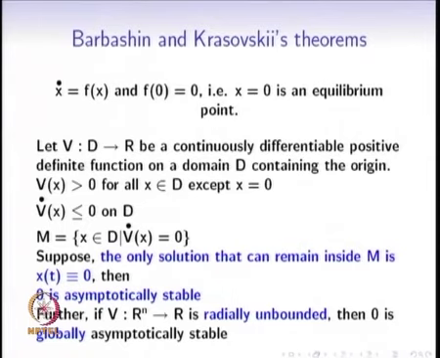This particular theorem we already saw for the case of a pendulum as far as asymptotic stability is concerned. Of course, the pendulum example is not globally asymptotically stable simply because there are other equilibrium points. However, the Barbashin-Krasovsky theorem says that if V were radially unbounded, then the origin is in fact globally asymptotically stable. One can check that the Lyapunov function V we had used for the pendulum example with friction is not radially unbounded. Otherwise, the origin there would have been globally asymptotically stable according to this theorem.